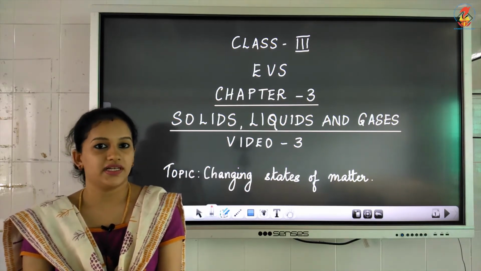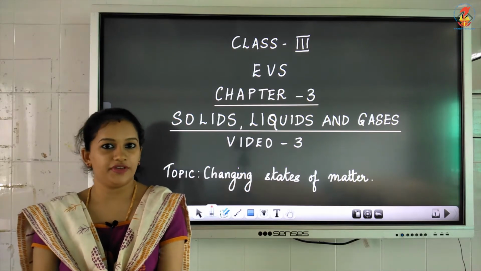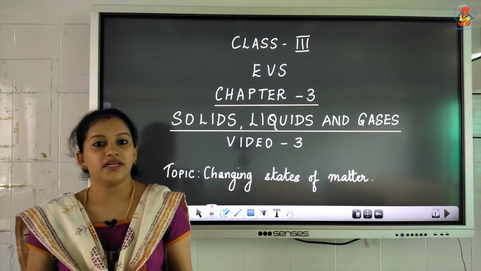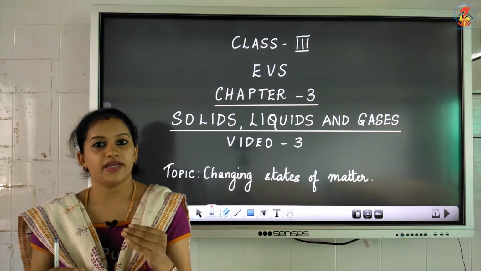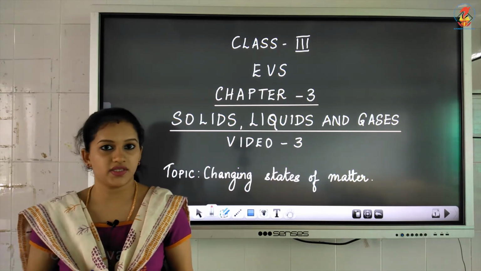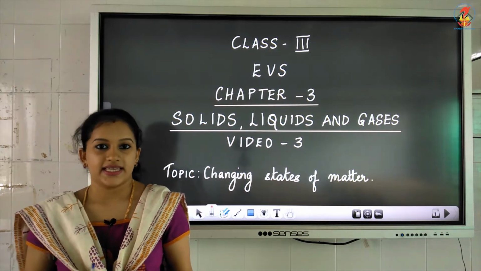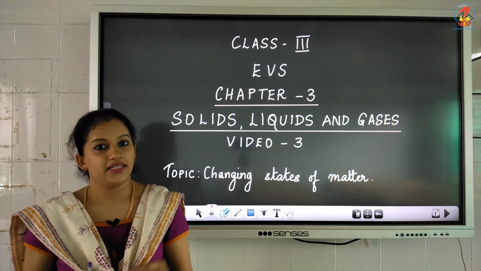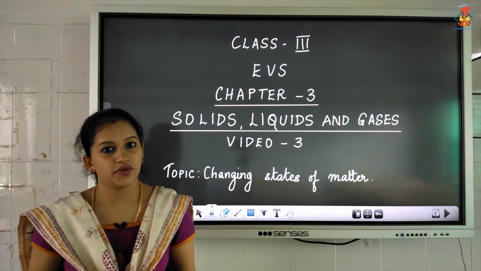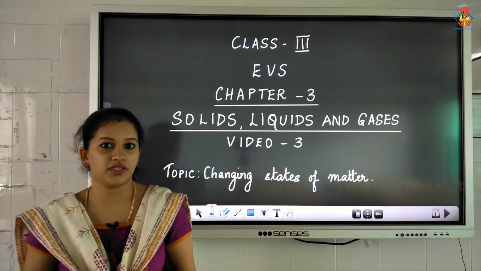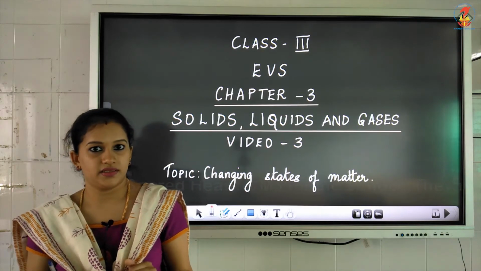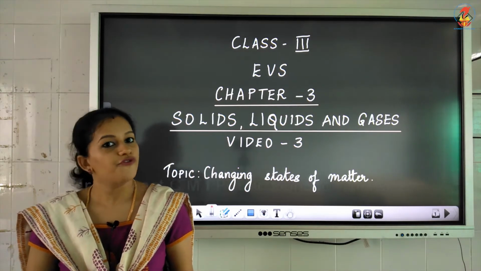So in the previous class we were learning chapter 3 of EVS, that is solids, liquids and gases. You have learned what is meant by a solid, liquid and gas, and you have also learned the properties of solids, liquids and gases. Let us recall what we have learned. In solids, you have learned that solids have a firm structure, as the particles in the solid are connected to each other. So because of that, solids have a firm structure.